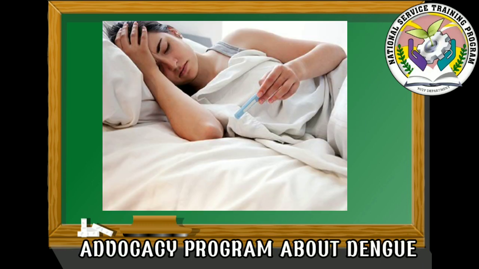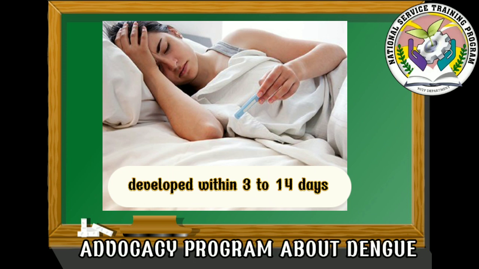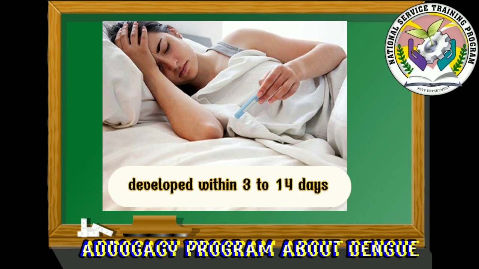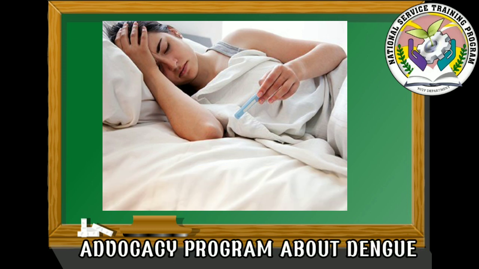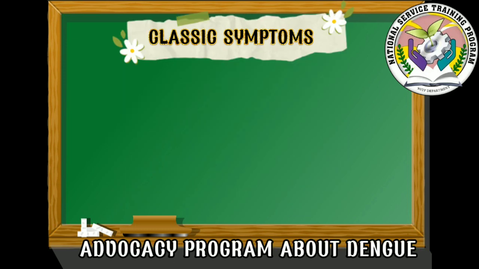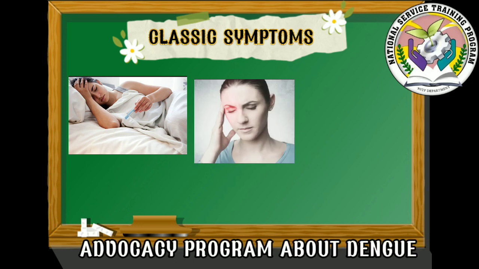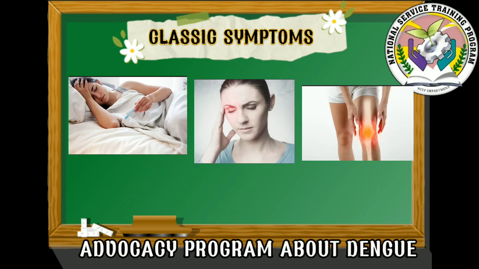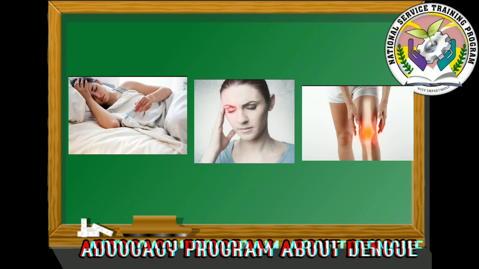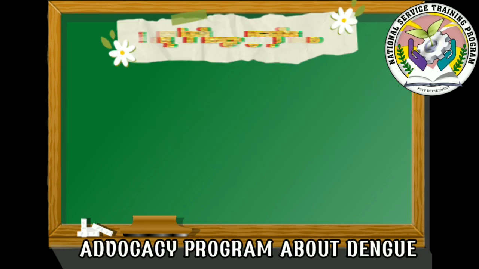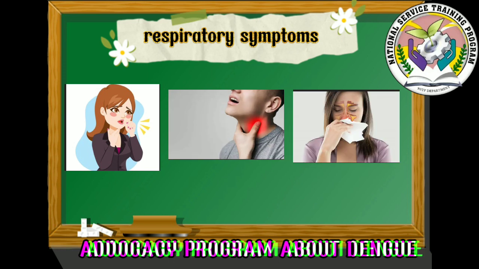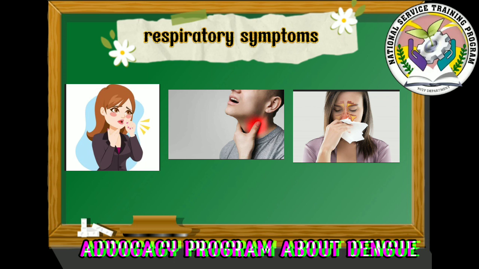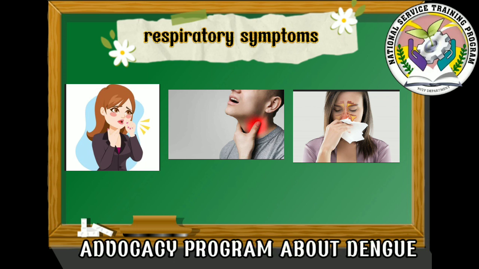Signs and symptoms. The dengue fever symptoms typically develop between 3 to 14 days after a person is bitten by an infected mosquito. Classic symptoms include fever, headache, and pain behind the eyes, and severe muscle and joint pains, which is the source of dengue's nickname breakbone fever. Respiratory symptoms such as cough, sore throat, and nasal congestion may occur. These symptoms usually last for 7 days, at which point the fever breaks.